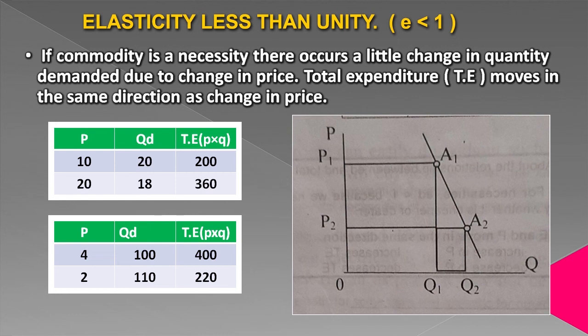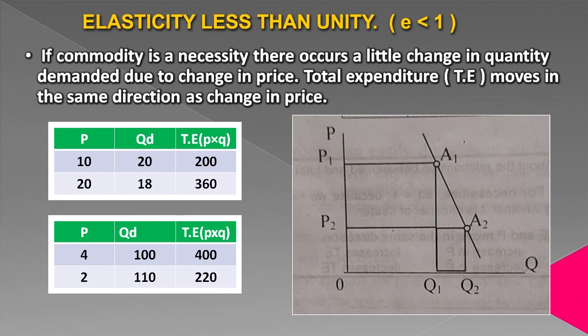In another way, we can define it. In the second table, it is shown. Price is 4, quantity demanded is 100. Price decreases to 2, quantity demanded increases to 110. Here you can also notice a change in price, which is indicating a decrease in price. And because of the decrease in price, quantity demanded is increasing, but there is only a little increase in demand because the commodity is a necessity and people are already buying it according to their need. So when price is 4, quantity is 100, total expenditure is 400. When price decreases, quantity demanded no doubt increases, but total expenditure decreases.